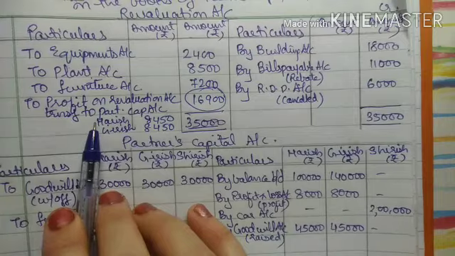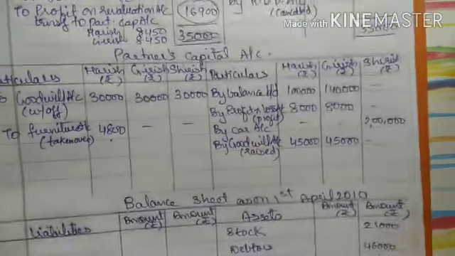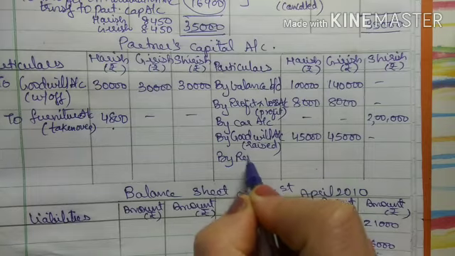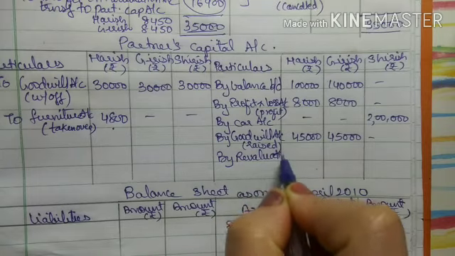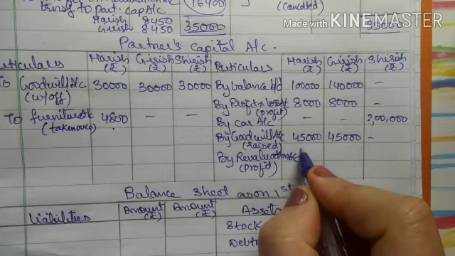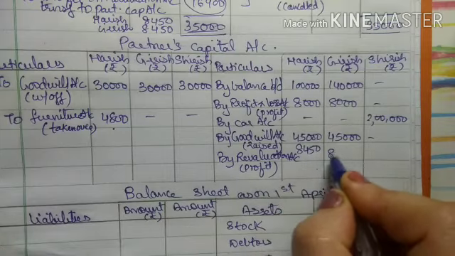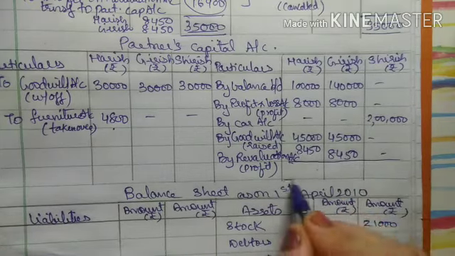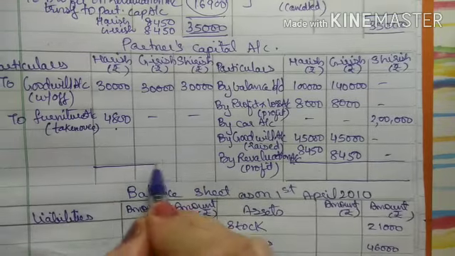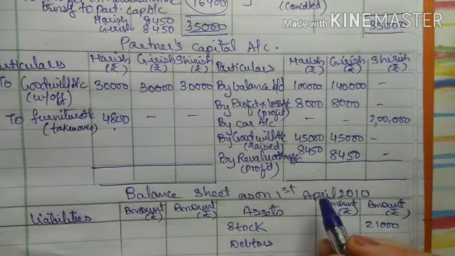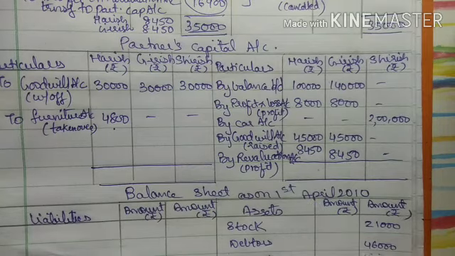Here it is in the debit side. So in partners capital account, it will come in the credit side. By revaluation account, this is nothing but profit. 8450, 8450. Now we will close the second account, that is partners capital account, right?